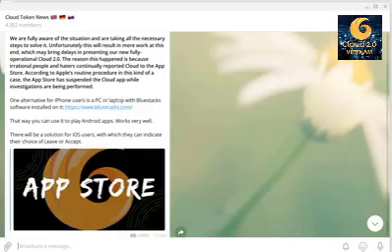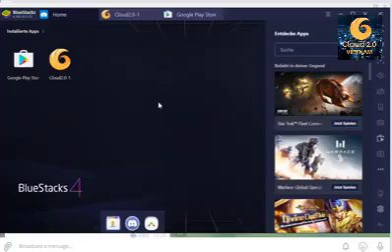So I have installed BlueStacks on my computer, and I can just open it here. So this is my BlueStacks. If you want to install the new version, you just download the APK file from the Cloud News channel, and all you have to do, you go to, sorry, this is German, but this is saying installed apps.